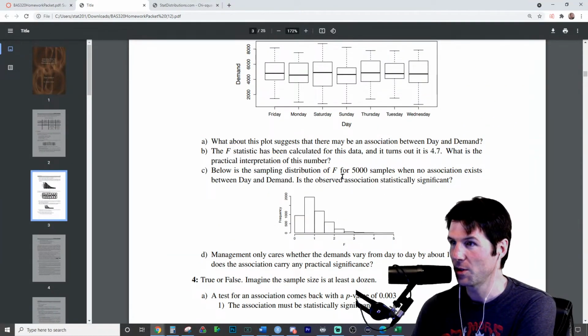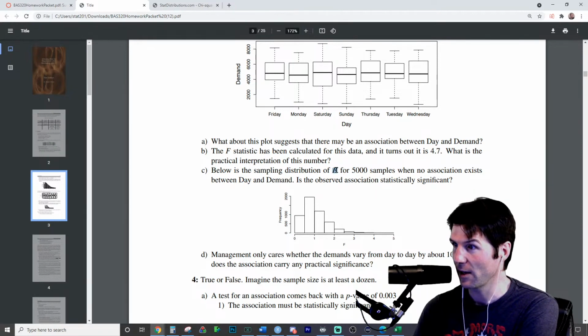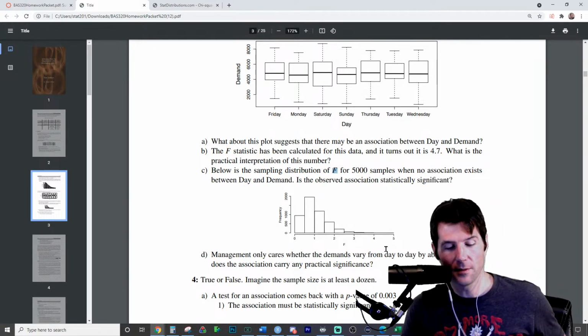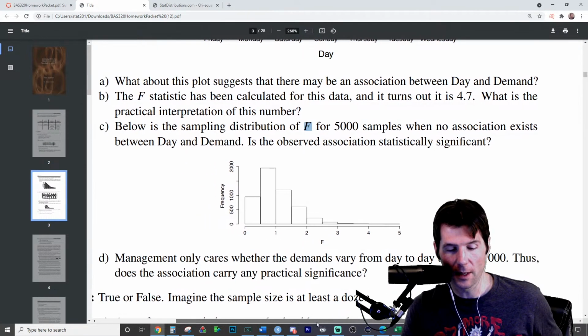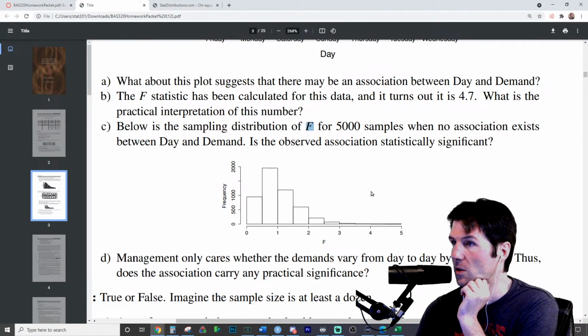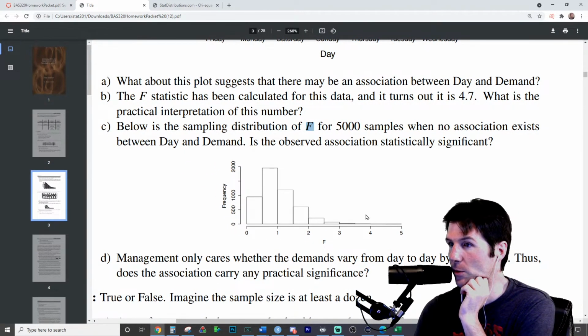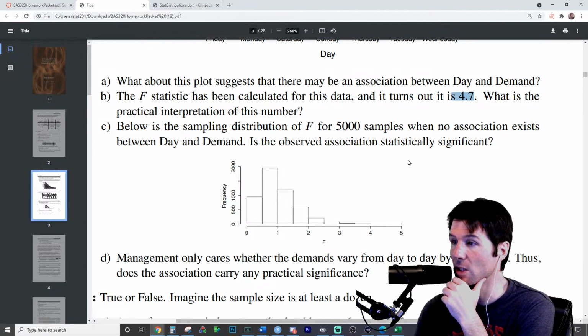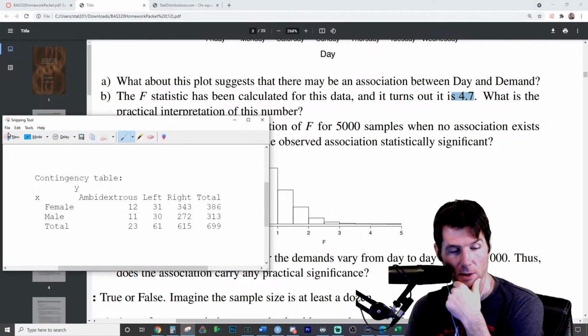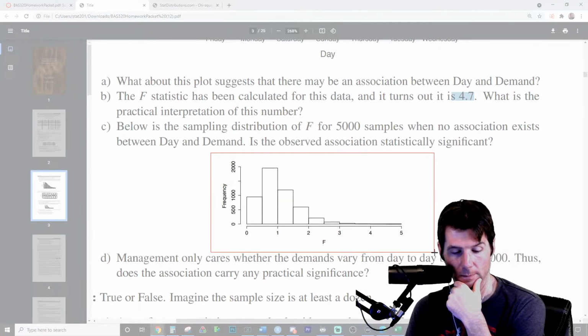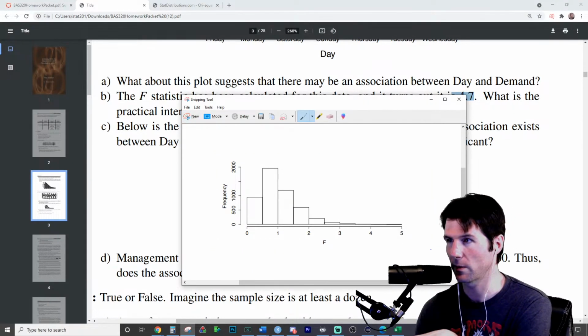Below is a sampling distribution where we have the F statistic calculated. All of these right here, William, are being calculated by what? So all of these results right here, because they're permutations, are just what? And here's our result. They're permutations by random chance, exactly. So if we go take our result, I'm kind of alluding to the answer right here.